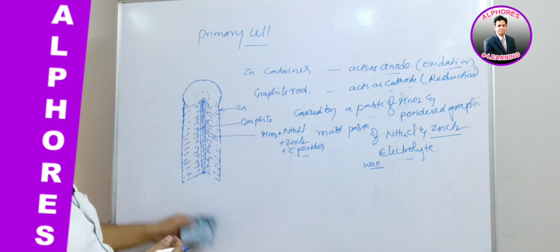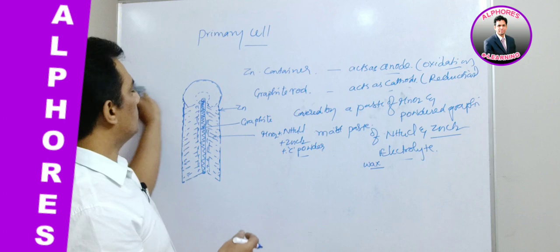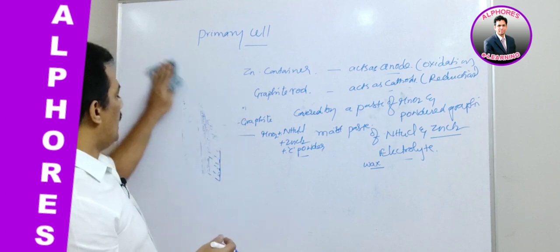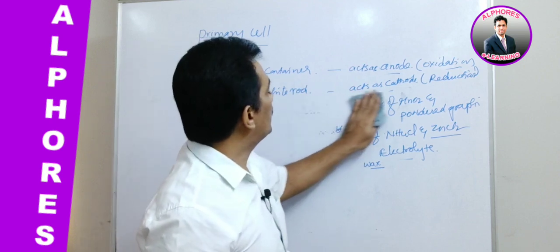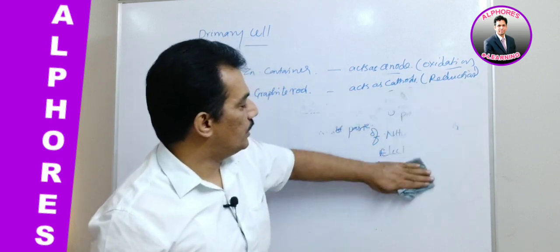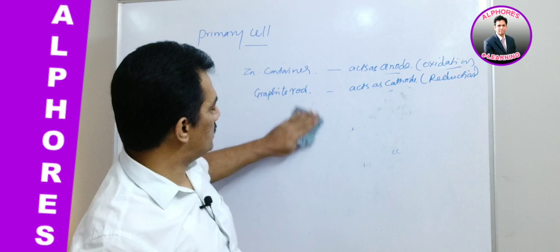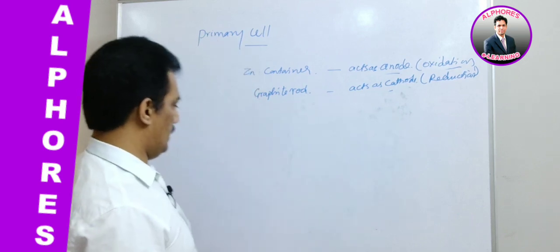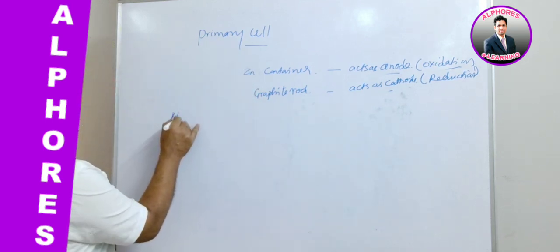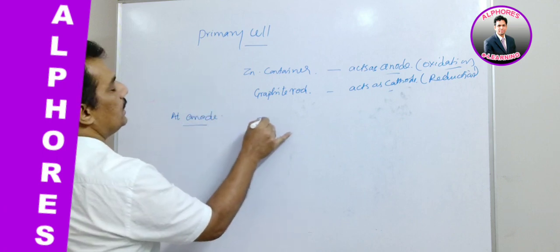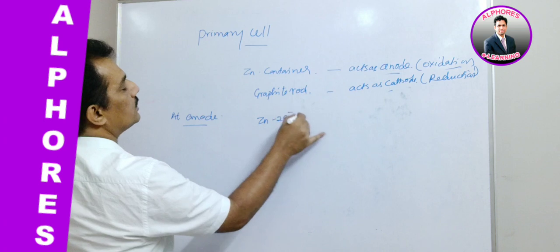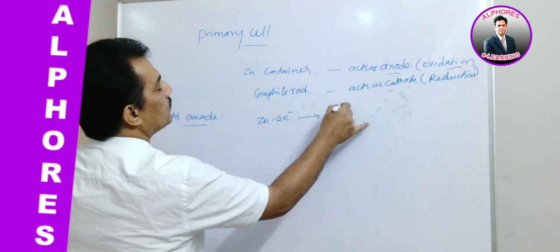And now let us see what is happening. That is, what are the electrode reactions, what is the total cell reaction, and how much current or voltage we can expect from this cell. All these we have to discuss. Let me give that. At anode the reaction is: zinc, by releasing 2 electrons, will get oxidized into Zn+2.